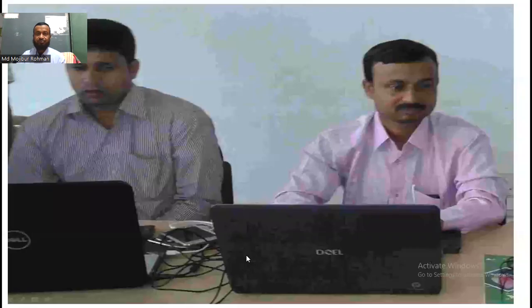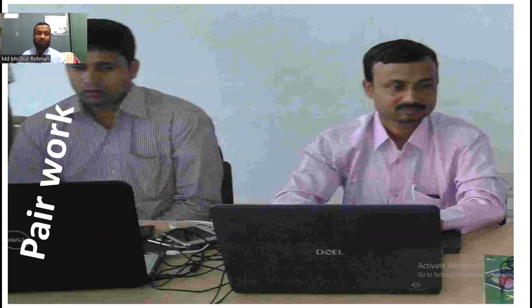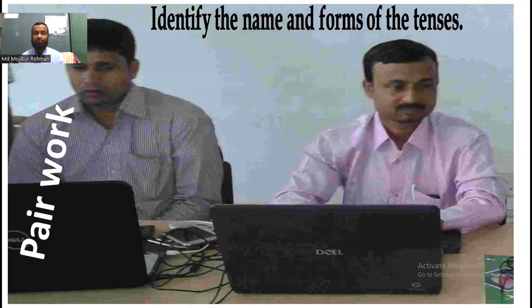My dear students, follow the pictures. Here, two men are working with a computer. That means they are, we may call, a pair work. My dear students, identify the name and form of the sentence of the tenses. That means I'm going to give you some sentences, and you have to identify what type of tense these are with pairs.